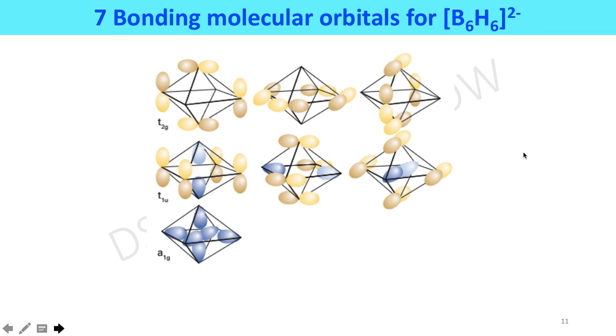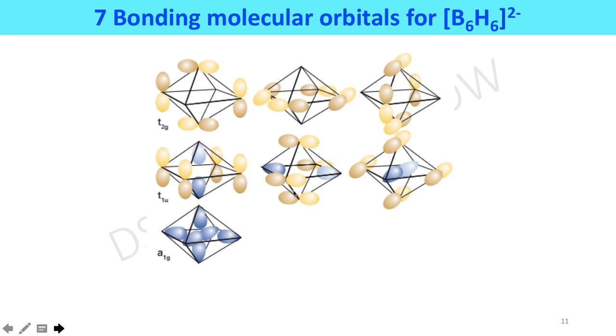All 7 bonding molecular orbital diagrams are shown here. It is a singly degenerate, and it is a triply degenerate, that is T1u, and it is a T2g. Here all orbitals are oriented. So a total of 7 electron pairs are required to fill these bonding molecular orbitals in the BnHn cage.